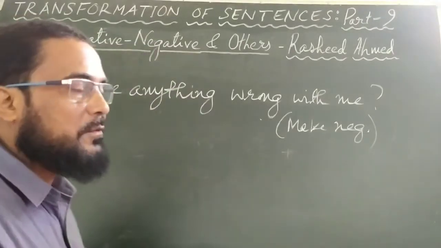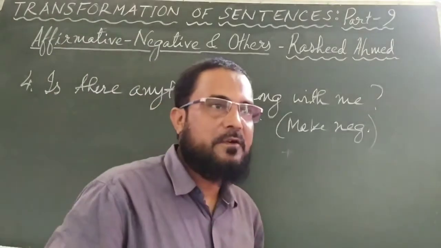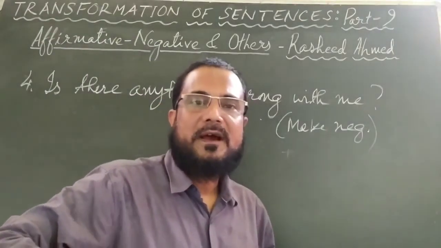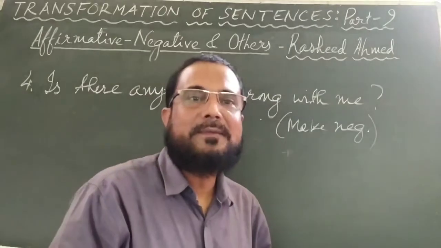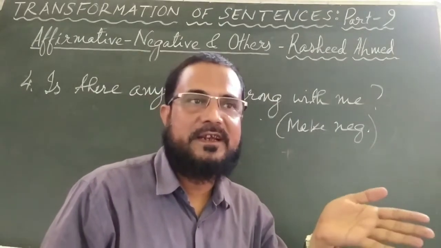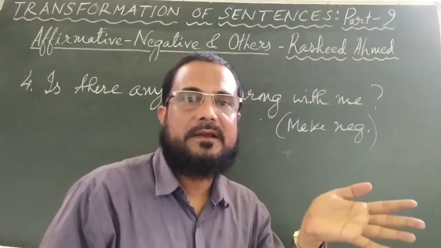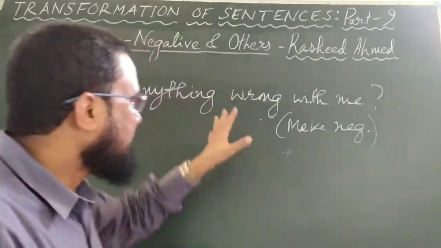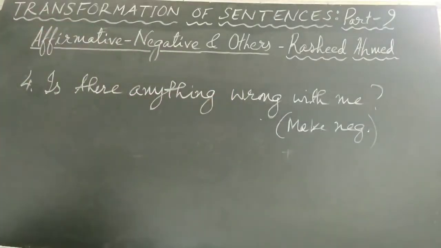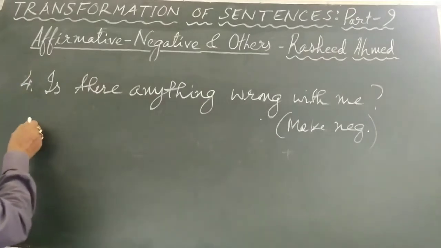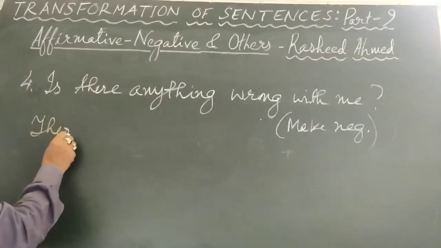Sorry. When you change it into negative, you will have to change it into an assertive form. Maybe there are choices. You can still retain its interrogative identity. Let us change it into assertive. Is there anything wrong with me? There is nothing wrong with me.